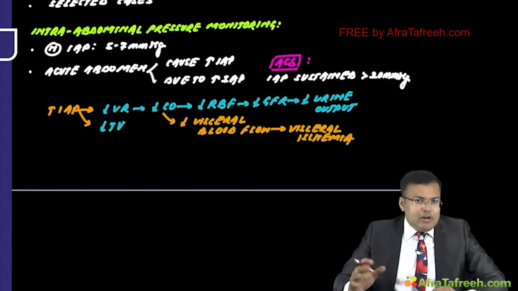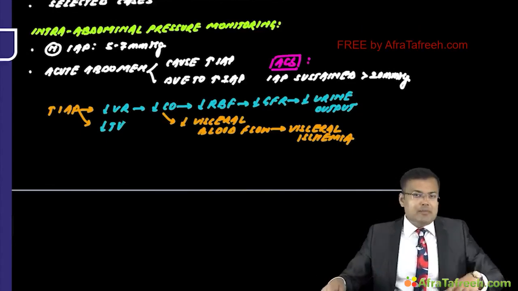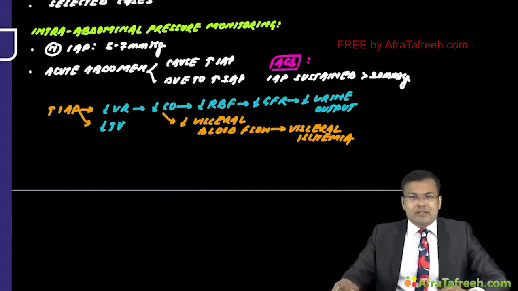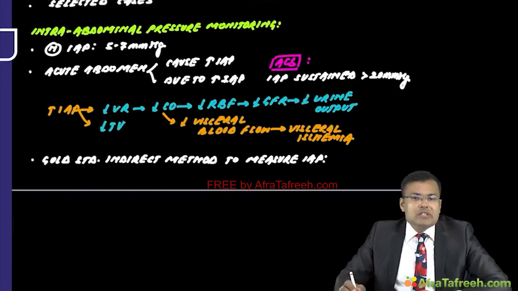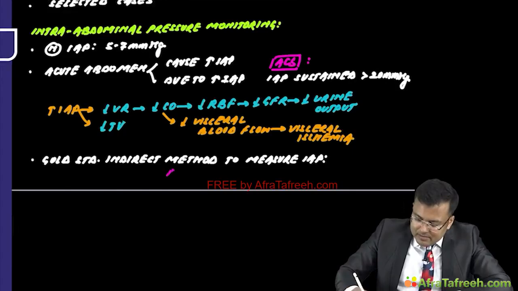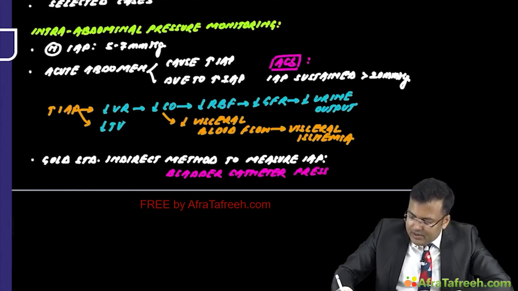Clear? Now, how are we going to measure the intra-abdominal pressure? The gold standard indirect method to measure intra-abdominal pressure is to insert a bladder catheter. So it is bladder catheter pressure monitoring. Many times this question was asked.